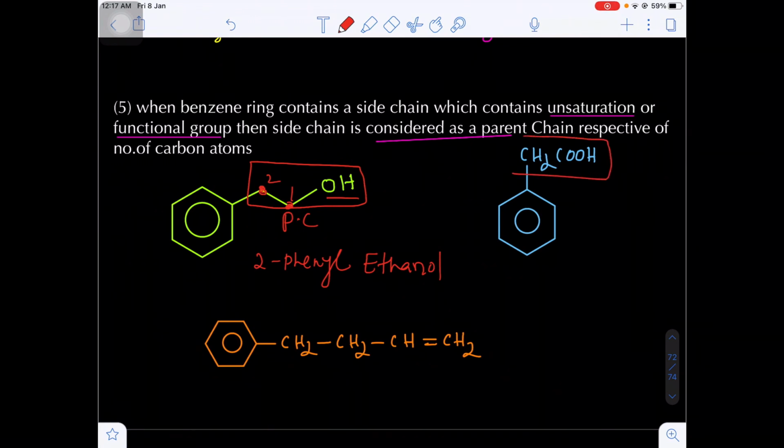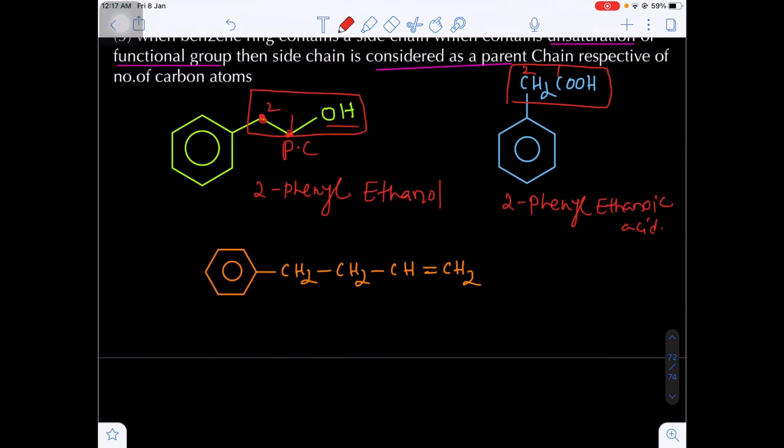Okay, now the side chain has the carboxylic acid functional group. This is the first carbon, this will be the second carbon, 2-phenyl, 2 carbon alkanoic acid, oic acid, that is ethanoic acid. That is nothing but indirectly 2-phenyl acetic acid.